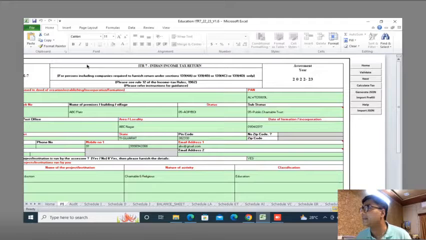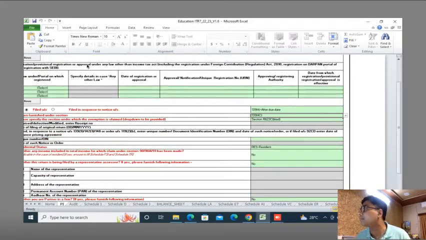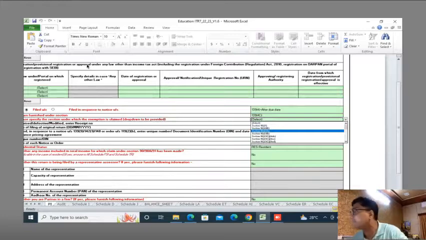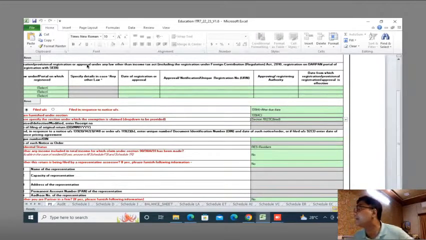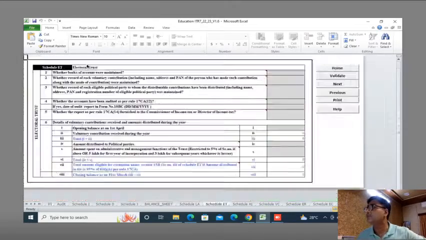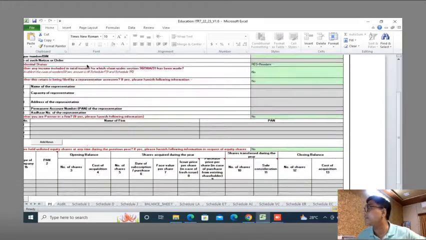The first thing is, I would say that I am an AOP/BOI here in this drop down. I am a Public Charitable Trust. Now, under which section am I filing the return? I have to select section 139(4)(c), and then here I need to select 10(23C)(iiiad), where I want to be governed because I am an educational institution. So this is the place where I want to be governed.